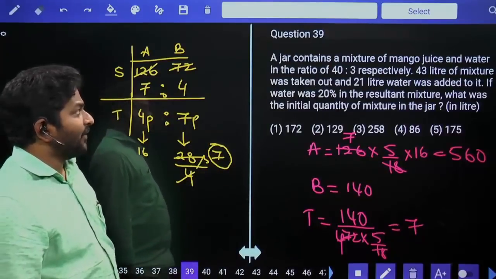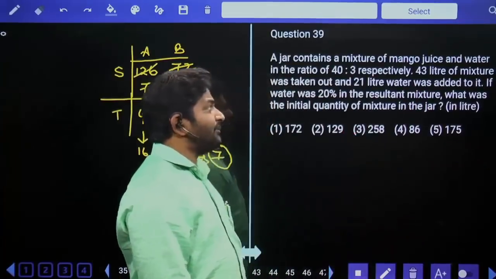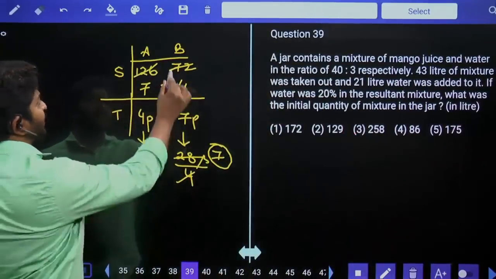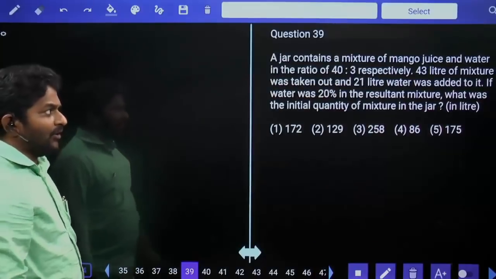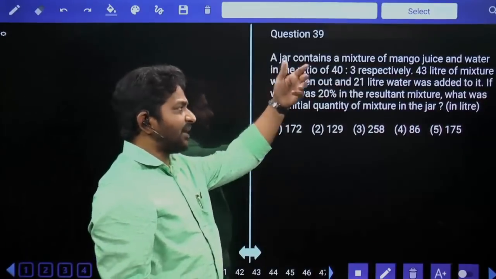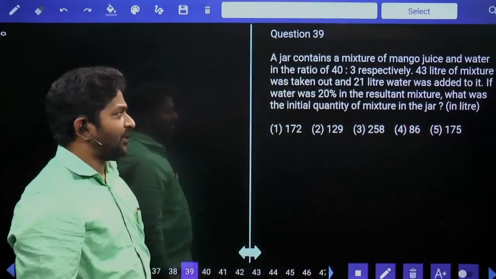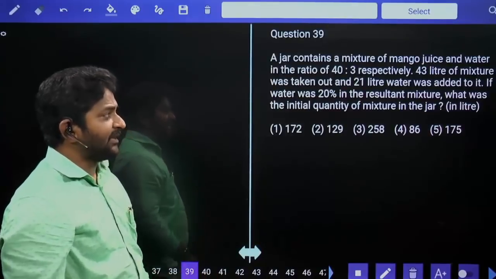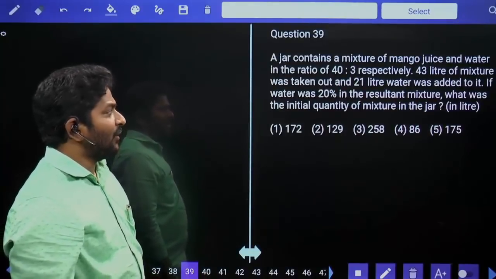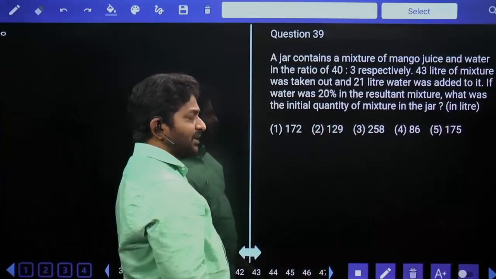Next, 39. A jar contains a mixture of mango juice and water in the respective ratio 40:3. 43 liters of this mixture was taken out and 21 liters of water added to it. If water was 20% in the resultant mixture, what was the initial quantity of mixture in the jar?